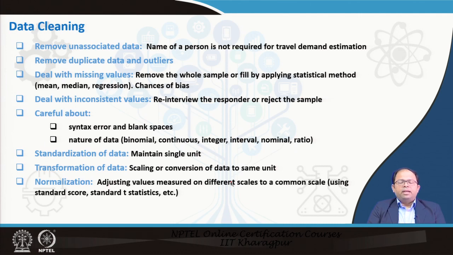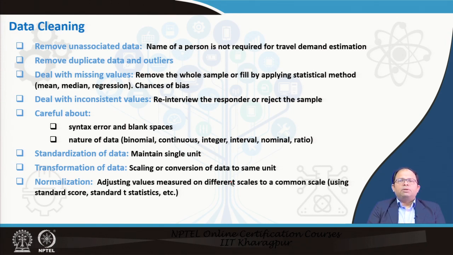And then we can also consider missing values. If we find that in a sample, maybe one or two fields are missing, everything else is there, and it's very difficult to go back and conduct the survey again. In that case, we can either cancel the entire sample, or we can accept the sample and fill those particular empty attributes using the mean, median, or certain trends, like using a regression, for those particular attributes.